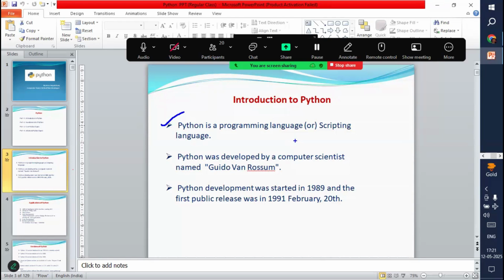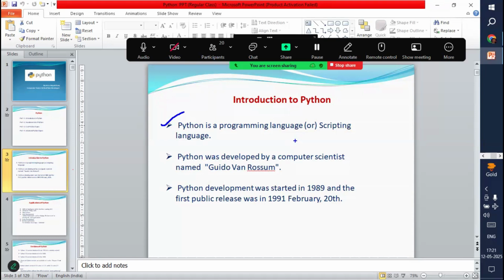There are so many. Among all these, Python is also one of the programming languages, or you can say a scripting language. We use a programming language to write programs to develop software or applications. That is the purpose of a programming language.